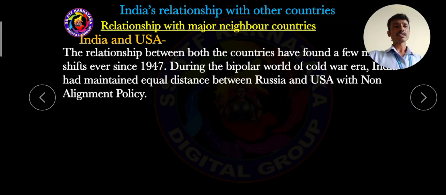India did not extend support to Russia, and did not extend support to USA. America and Russia were the same for India. This is what we should consider the non-alignment policy.